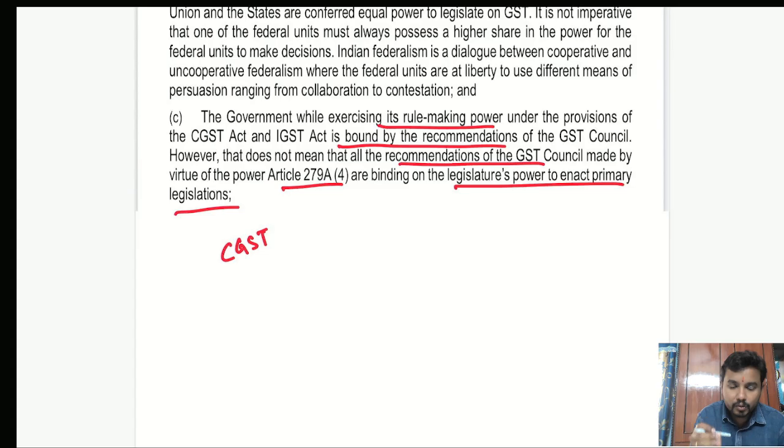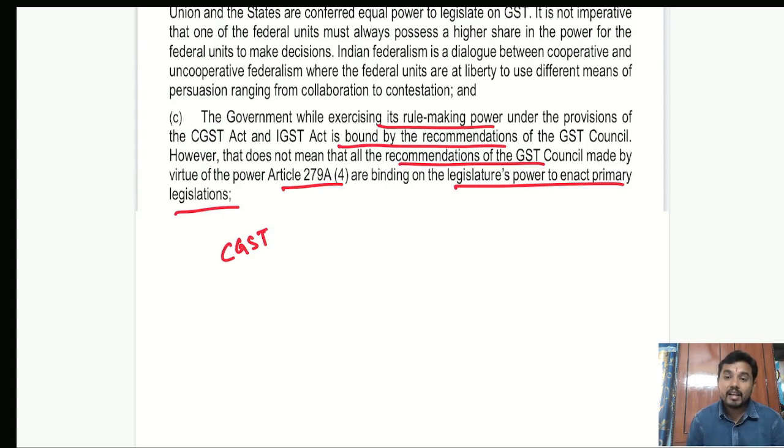What the Supreme Court highlighted in the Mohit Minerals case was that whatever recommendations the GST Council makes with regard to primary legislation, that is the sections in the act, are binding neither on Parliament nor on the state legislatures.